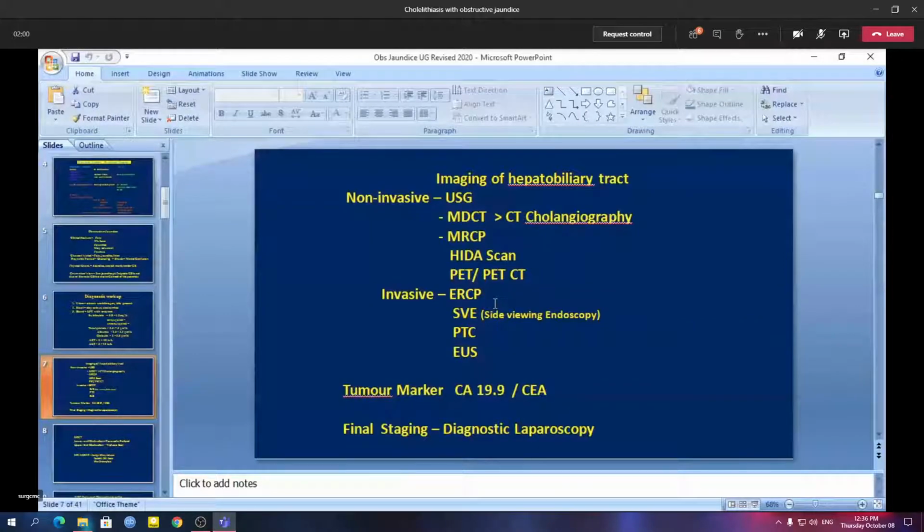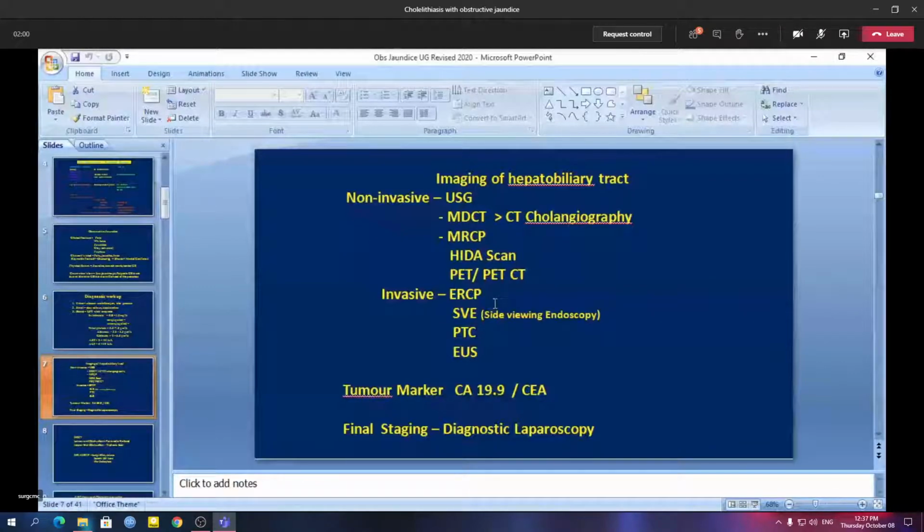Sometimes this fine catheter may go into the main pancreatic duct instead of the common bile duct, thereby injuring the main pancreatic duct, and it can initiate acute pancreatitis, which is sometimes life-threatening. So that's why ERCP is employed only selectively for therapeutic purpose, because nowadays we have MRCP and MDCT which are non-invasive, and we can utilize these for diagnosis rather than using ERCP.